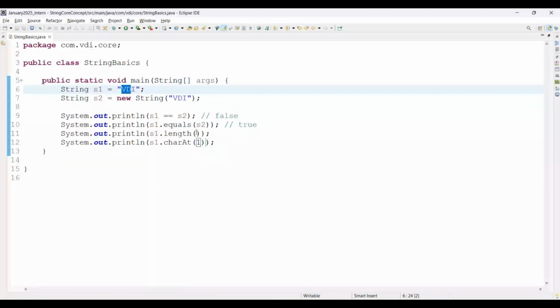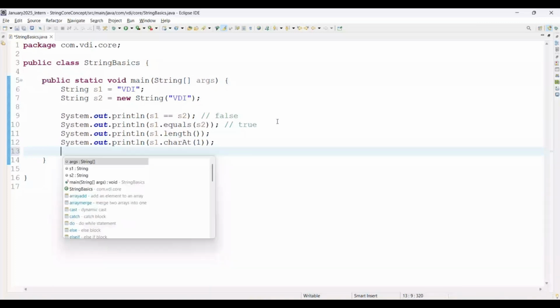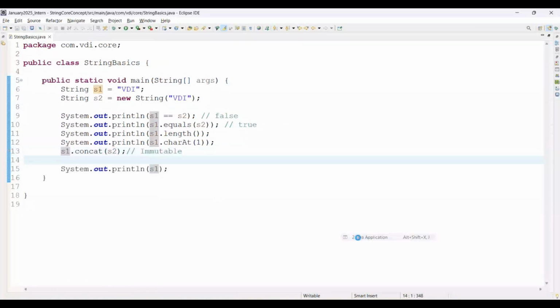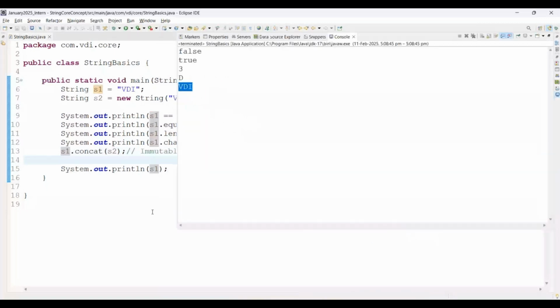Now coming to the next, this question is for all. Now I am using s1.concat(s2), and here I am trying to print s1. Simply run the Java application. See, the output is only VDI, right? This is called immutable. It means at runtime they are not able to modify.